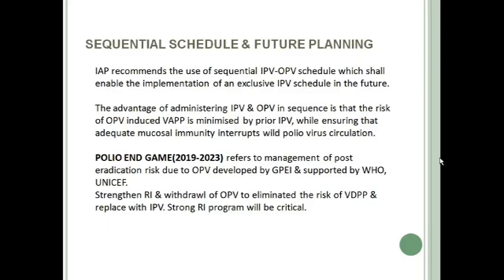Now, what is sequential schedule and future planning of polio vaccination? As you all know, the last case of polio was reported in India in January 2011. Since then it has been more than 9 years, but not a single case has been reported from India. And in 2014, WHO certified India as a polio-free nation, because India has stopped the transmission of polio in our nation.